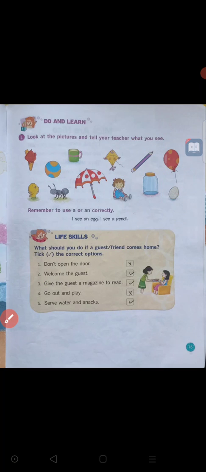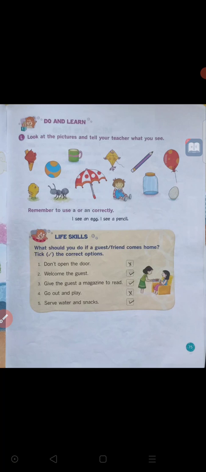Next, toy or doll we can call it. Here I see a jar. Jar is nothing but a bottle which we use to keep things or sweets. I see a jar. I see an egg. Last one, balloon. I see a balloon. A balloon, not an balloon. A balloon, an egg, a jar, a pencil, a kite, a toy, an umbrella, a cup, a ball, an ice cream, a chick, an ant. These are the words we have to pronounce.